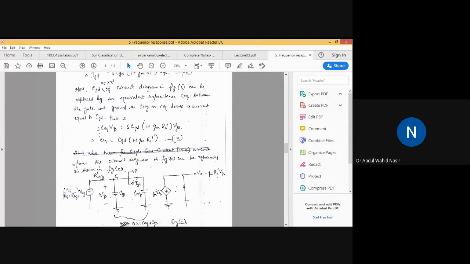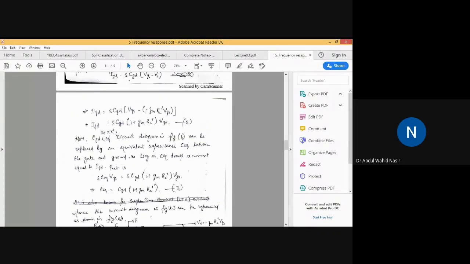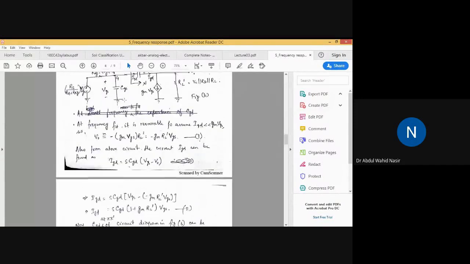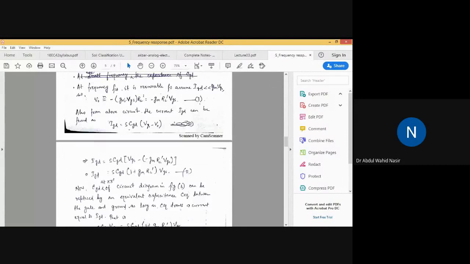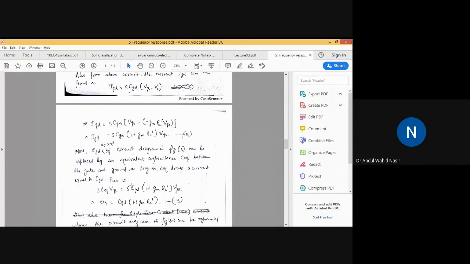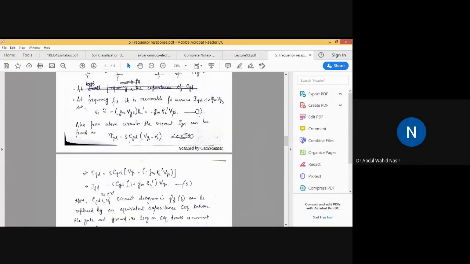So this equation, S into C equivalent into VGS, you see here in this original circuit, S into CGD. What is this expression?